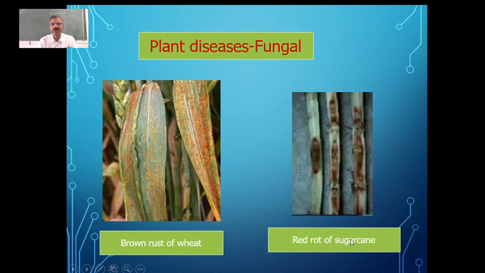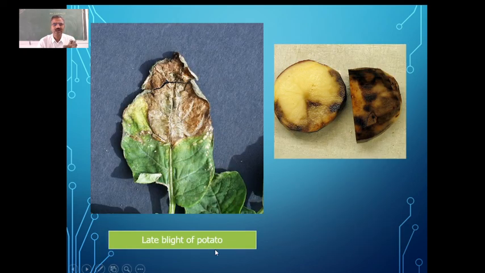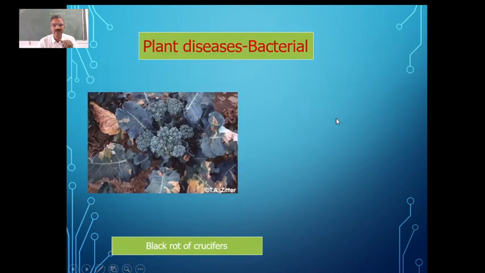Then red rot of sugarcane, these are fungal diseases caused in some of the plants. We have so many fungal diseases caused in most of the plants here. And you can see late blight of potato. So you might have seen such plants where the leaves, as well as the tubers which we get, are also going to get affected here.